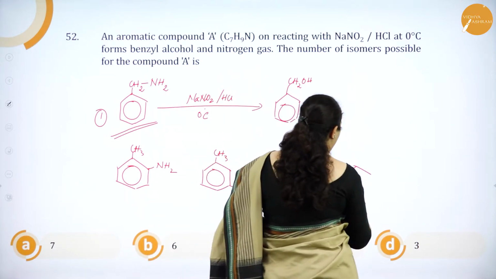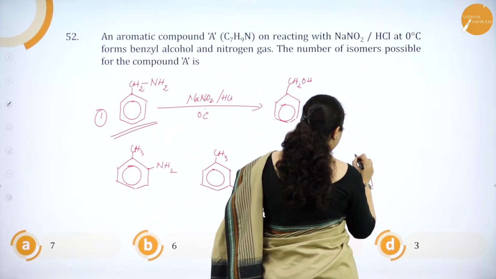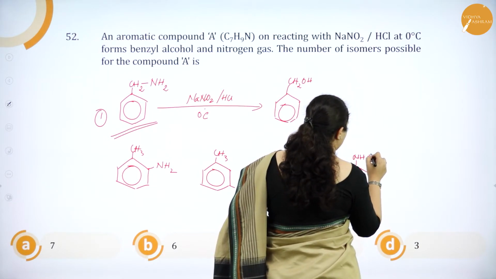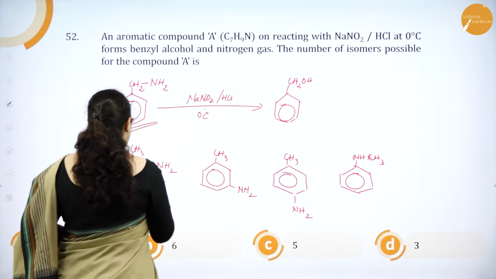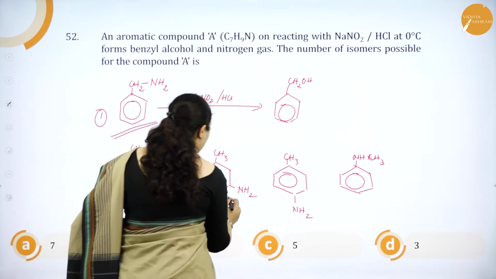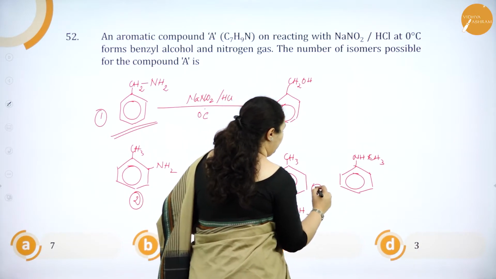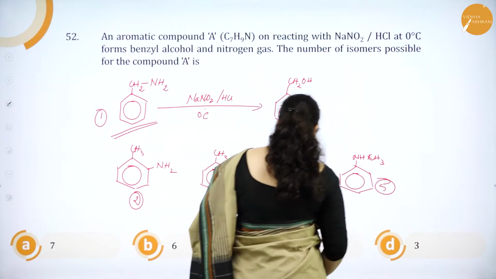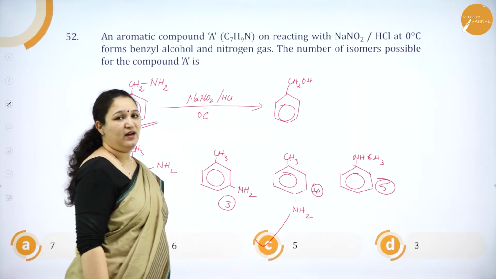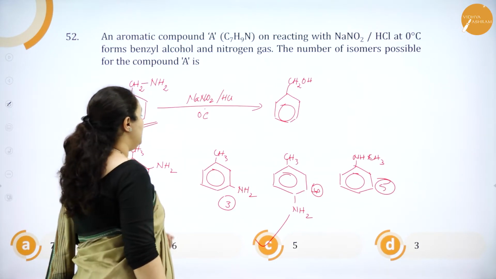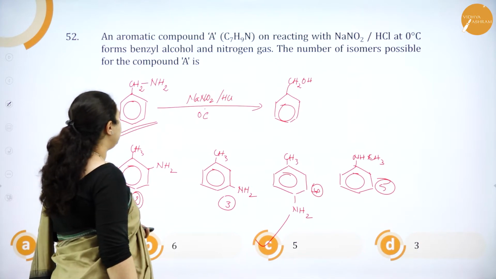One last type I can write is NHCH3. So we have 1, 2, 3, 4 and 5 isomers possible. So option C is the right answer. Okay, so option C is correct.